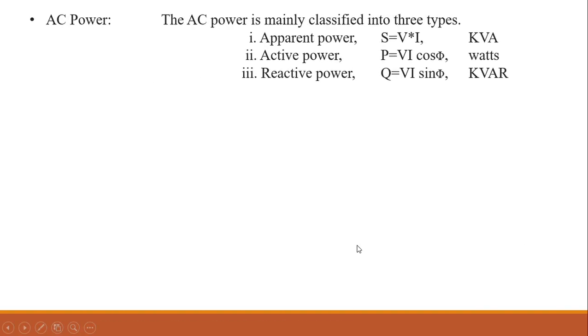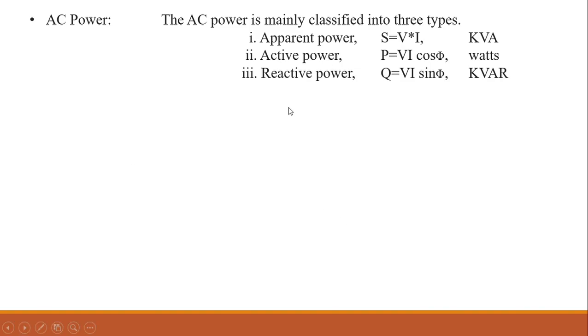Next one, AC power. It is further classified into three types. First one, apparent power. Next one, active power. Last one, reactive power. The equation for apparent power is S is equal to V into I. Unit of apparent power is volt ampere, VA or kVA. Equation for active power is P is equal to VI cos phi. Here, watts is unit of active power. The other names of active power are real power or true power.